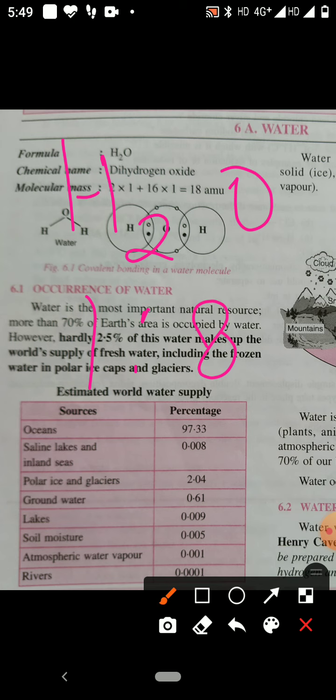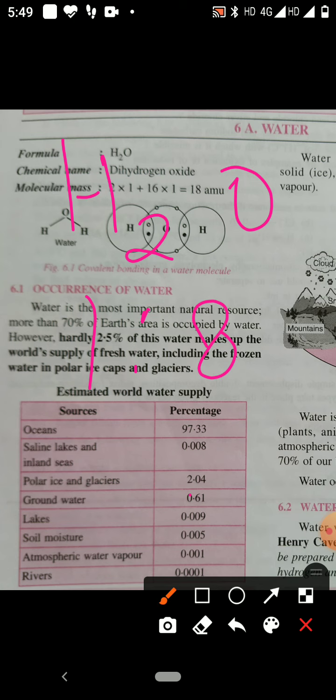Children, water present in natural states is called natural water. So natural water is rainwater, spring water, well water, river water, lake water, sea water.